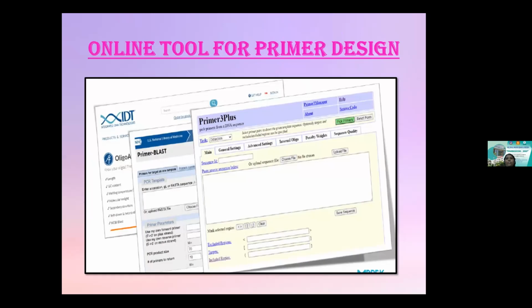And moving on to the online tool for primer designing. Can I continue or discuss?